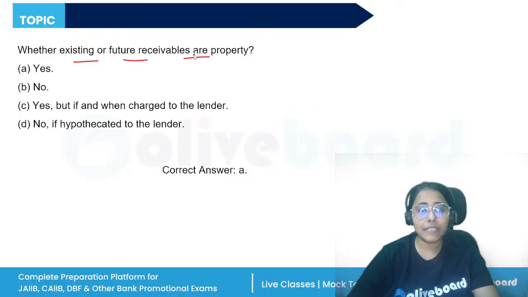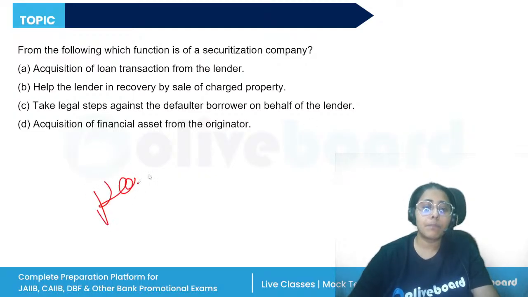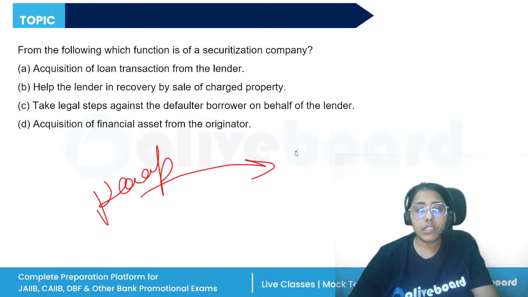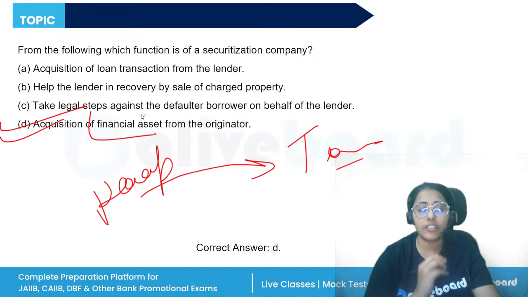Yes, it can be treated as a property. From the following, which function is of a securitization company? What does the securitization company do? They take the pool of assets from the financial institution and convert them into tradable securities which are traded. They are allowed for investing by the qualified institutional buyers. So the correct answer is acquisition of the financial asset from the originator.